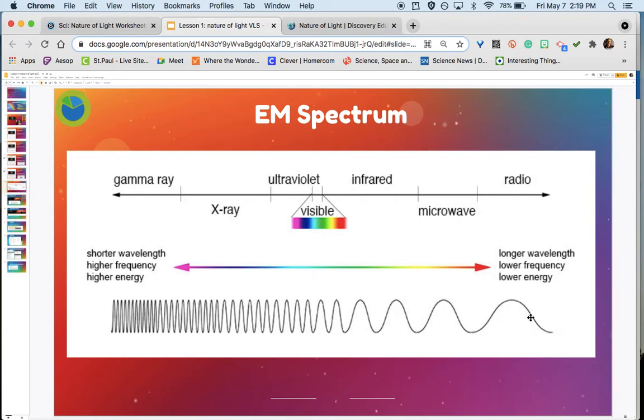Longer wavelengths, lower frequency, and lower energy over time. The visible light is what the human eyes can pick up. We've got that pink over here, and then ultraviolet, X-ray, gamma ray going into higher frequency, but that red is the lower frequency, or a longer wavelength. On the side of the red, we've got infrared, microwave, and radio waves.